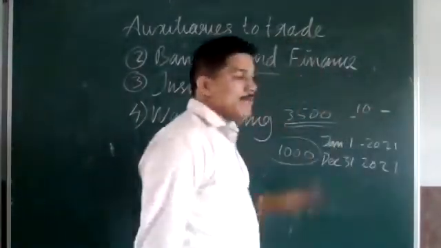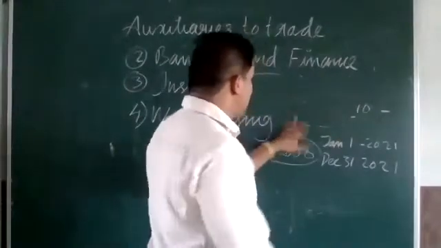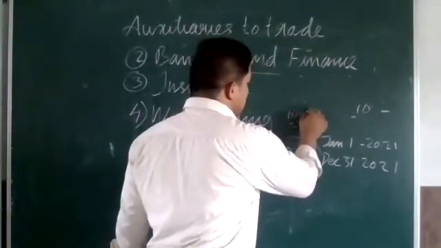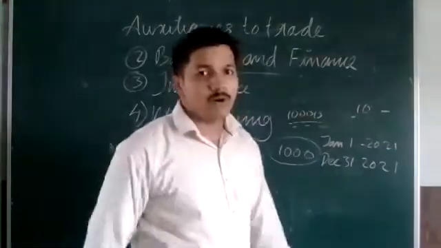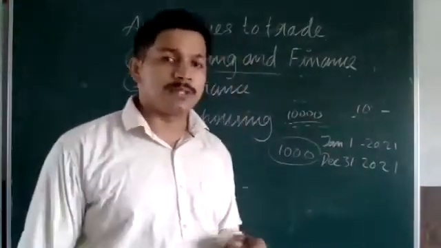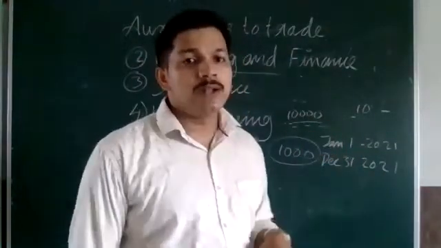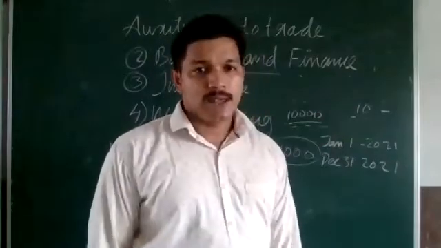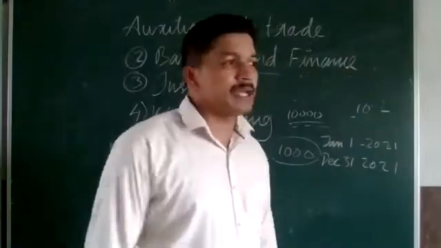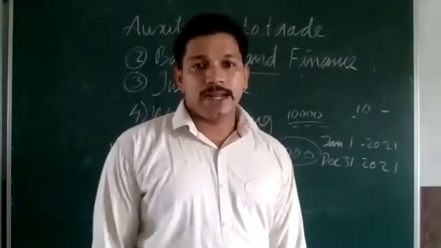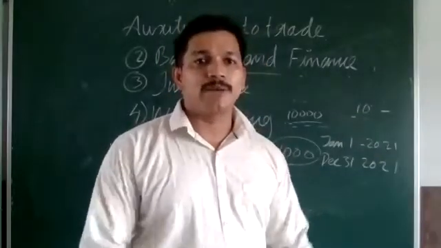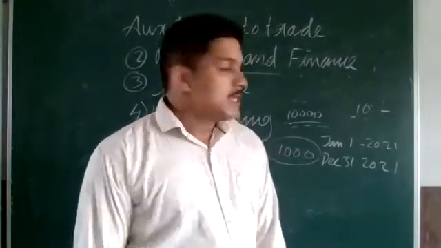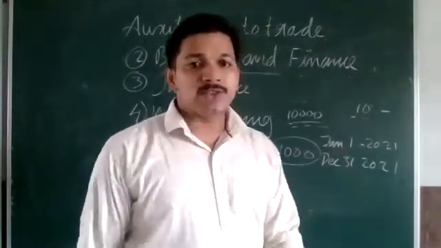And every year we are paying maybe 10,000 as premium, or per month we are paying 1,000 rupees, so maybe 12,000 in a year. For 10 years we have to pay this, and at the end of the period we will be getting maybe 10 lakh rupees or 20 lakh rupees, or whatever the assured sum may be.